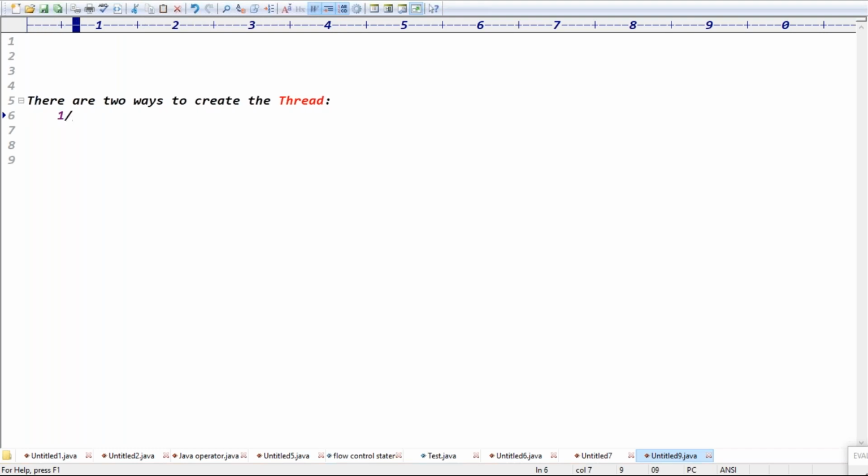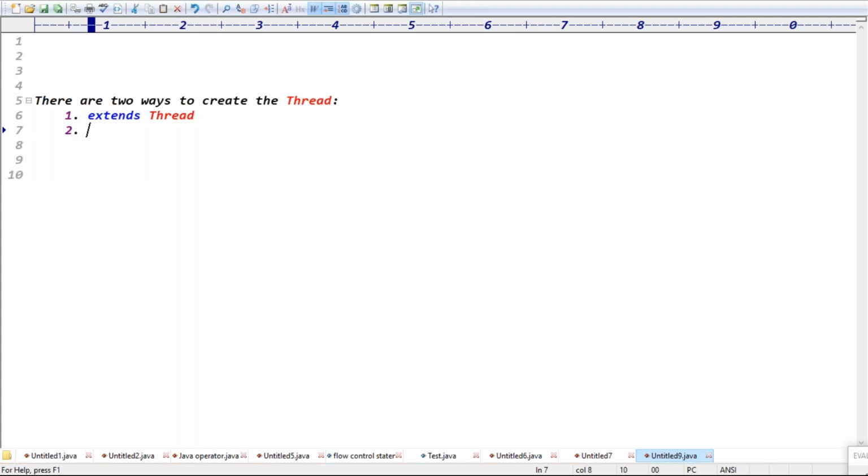One is to extend the Thread class, right? The second one is to implement the Runnable interface, guys. There are two ways to create a thread. Today we'll go for the second approach. If you go for the second approach, our normal Java class becomes a thread class when we implement the Runnable interface, guys.